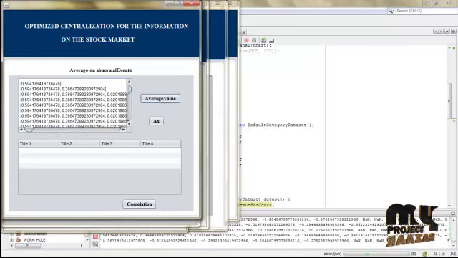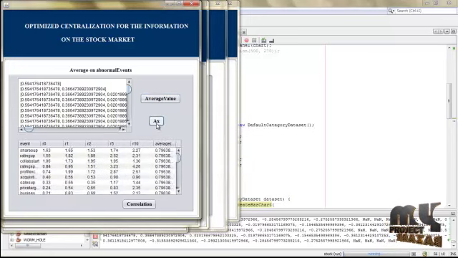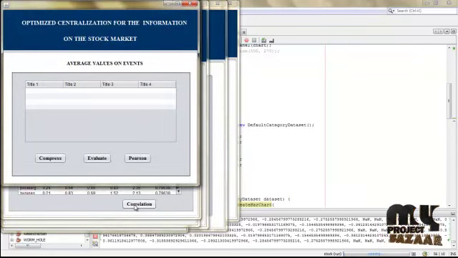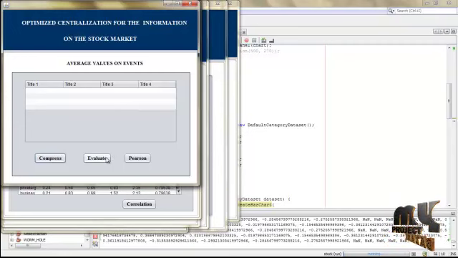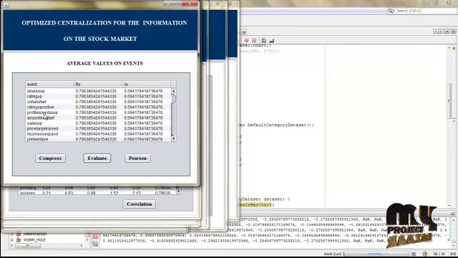Then click average values. We can calculate the average values. That average values means what are the similarity find out from their abnormal events. Then these values are loaded in the database. Then find out the similarity between the average events between the initial and final values which are followed in the data. That data are compressed, that can be evaluated. What are the events followed and their average values and their abnormal events.